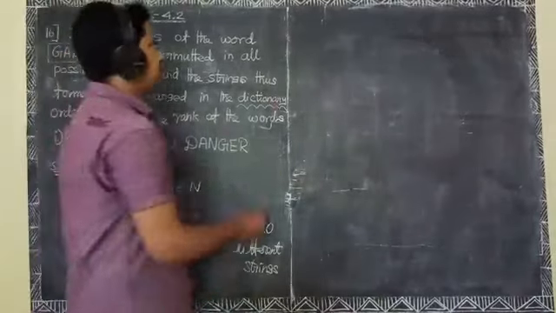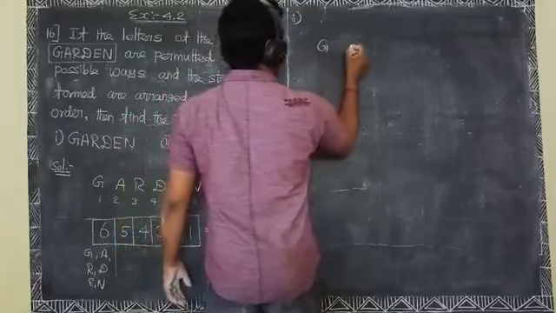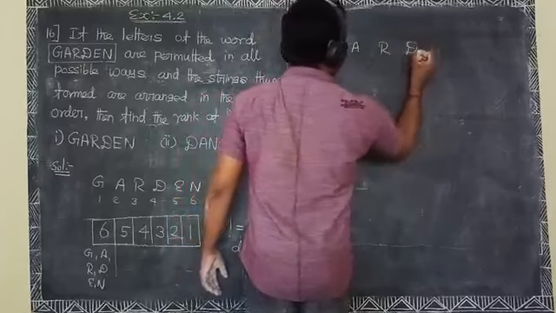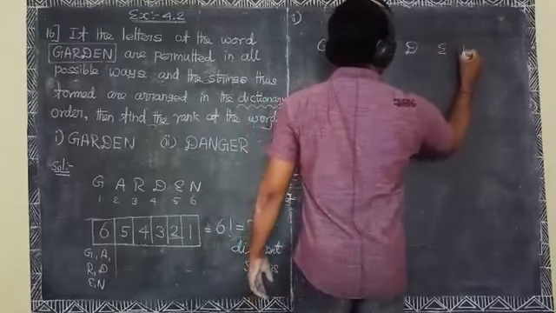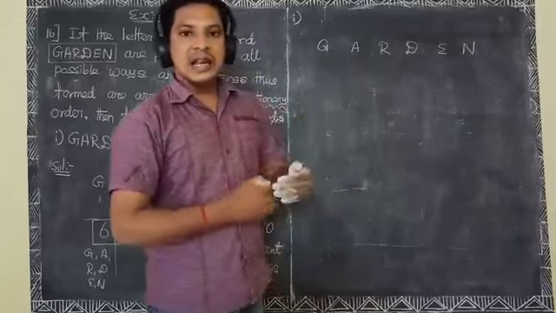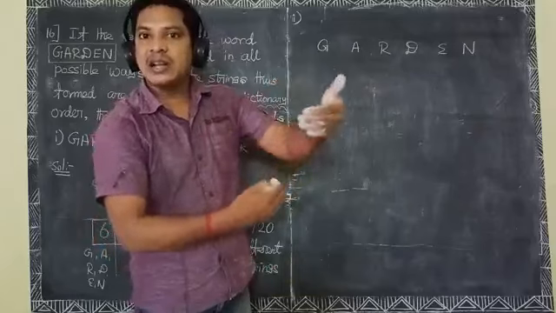Here in the first subdivision, G A R D E N, we arrange the letters in alphabetical order.